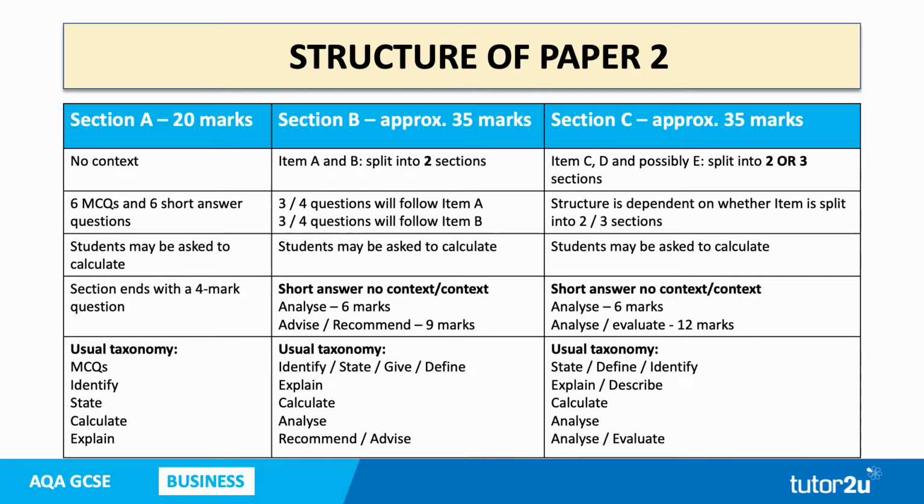There are short answer questions, some of which may require no context, some of which will require context, and we'll look at that in a moment. You get an analyse question worth 6 marks, and advise, recommend questions worth 9 marks. So a range of questions, command words here: identify, state, give, define, explain, calculate, analyse, recommend, and or advise are the question types or the command words that can come up.